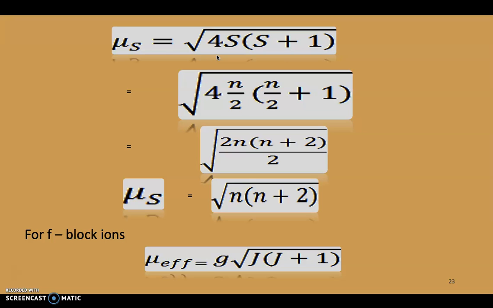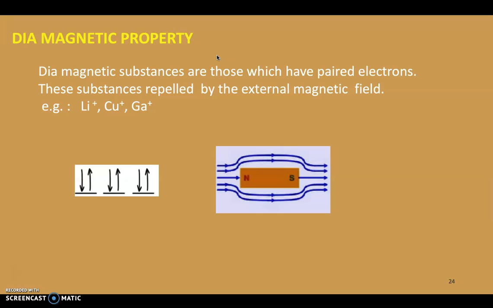So mu effective is equal to g into the square root of J into J plus 1, where g is the gyroscopic ratio and J is a coupling constant.